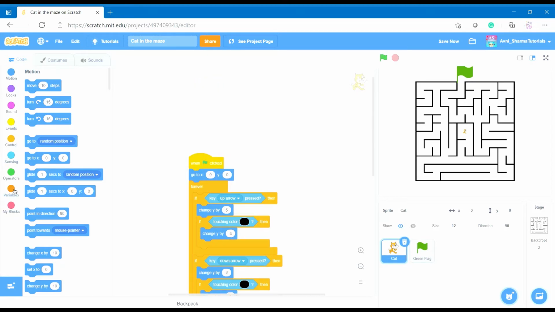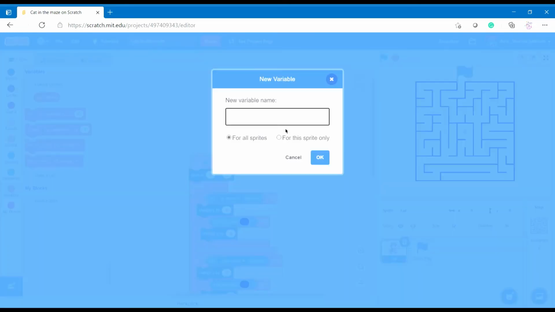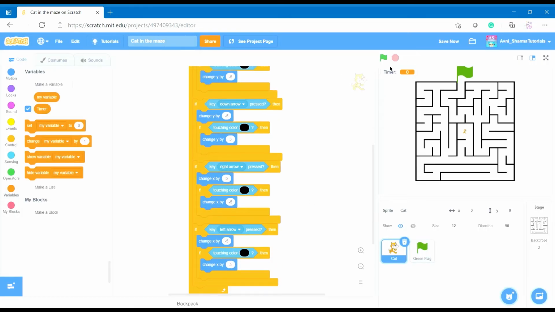So let's go make a variable and name it timer, because we don't want the people to take any amount of time to take it to the green flag. So okay, timer is set to 0.